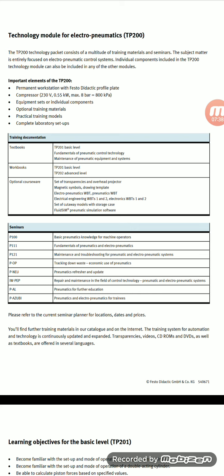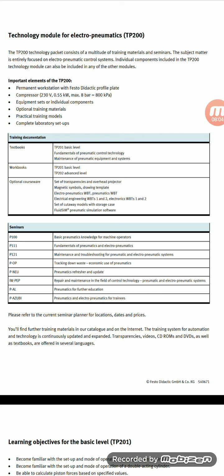The subject matter is entirely focused on the electropneumatic control system. Individual components, including the TP200 technology modules, can also be included in any of the other modules. So that means, important, see that TP200 is one of the technology modules.